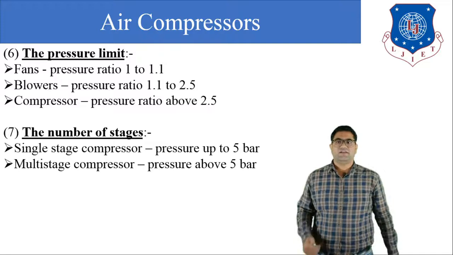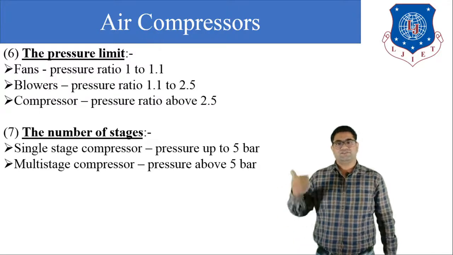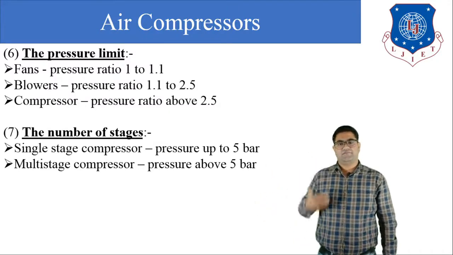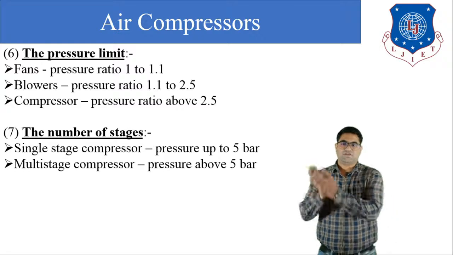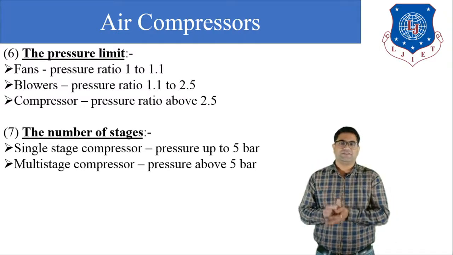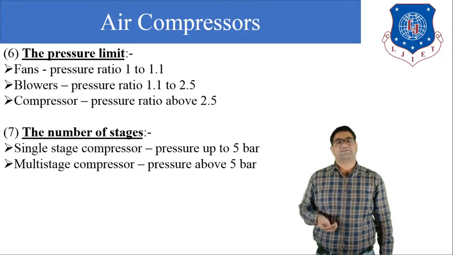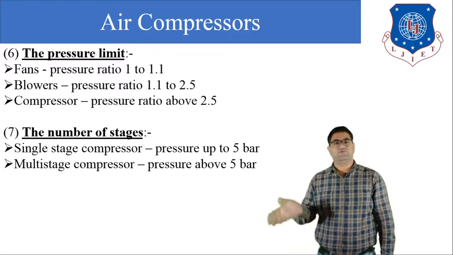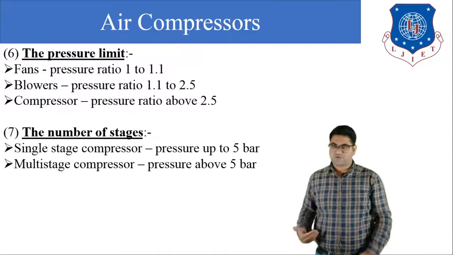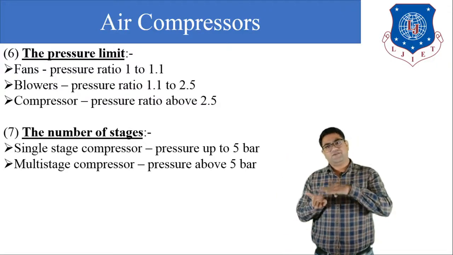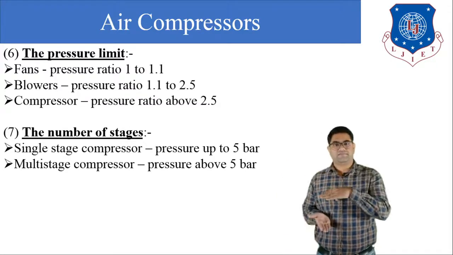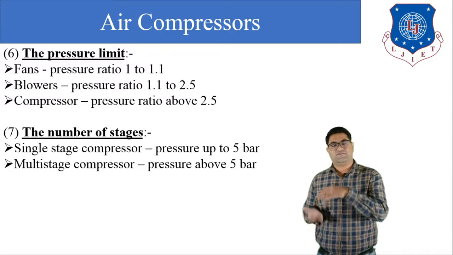Next is the number of stages. So single stage compressor and the multi-stage compressor. Okay, so single stage compressor is generally used for the pressure up to 5 bar, and multi-stage compressor is used when the pressure is above 5 bar. So when we want to compress the air up to 5 bar, we have to use only single stage compressor. In the single stage compressor there is only one cylinder.